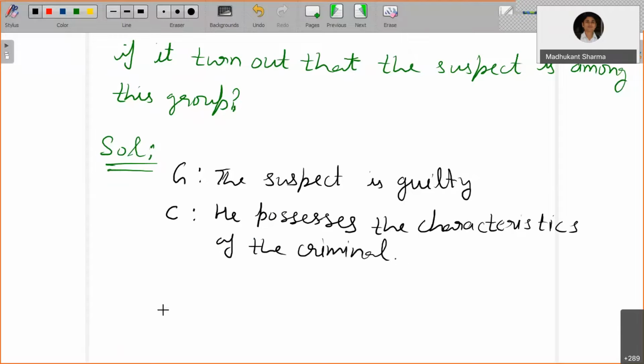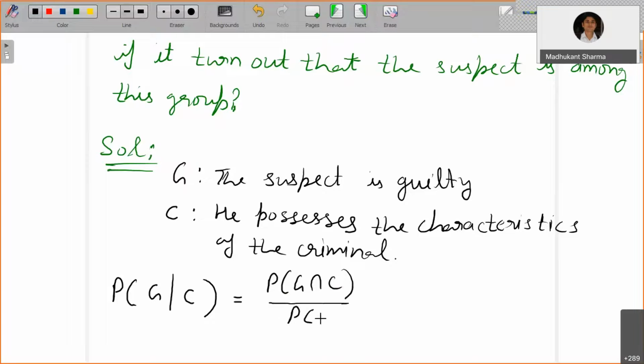What I'm interested in is the probability that the suspect is guilty when it is known that he possesses the characteristics of the criminal. Here you have to apply the Bayes theorem. If you write it down, this is going to be probability of G and C both, divided by probability of C. Now the suspect is guilty as well as he possesses the characteristic of the criminal.